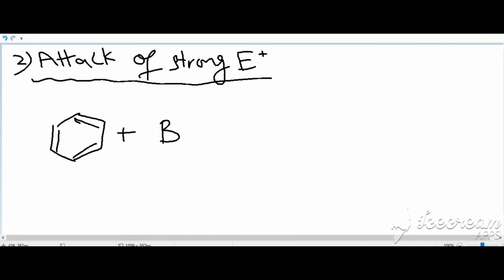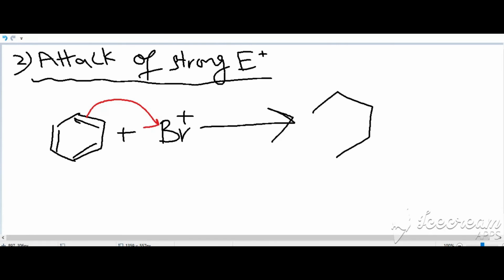Benzene. The double bond attacks the strong electrophile, the bromonium ion. Br is attached, and now benzene has a positive charge, so this is known as an arenium ion. Arenium ion is produced.